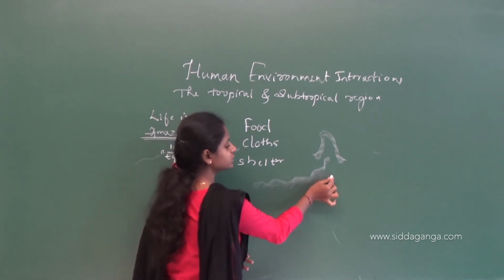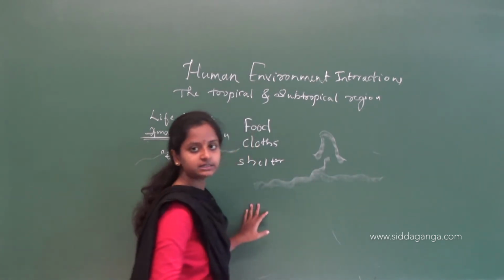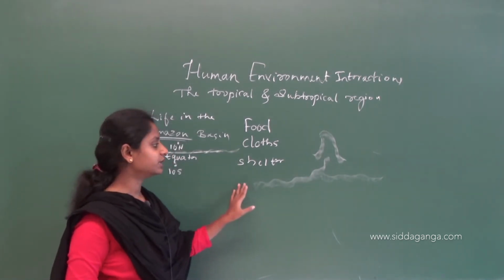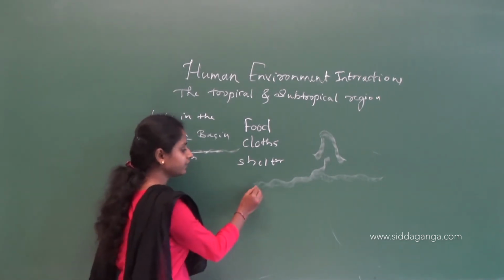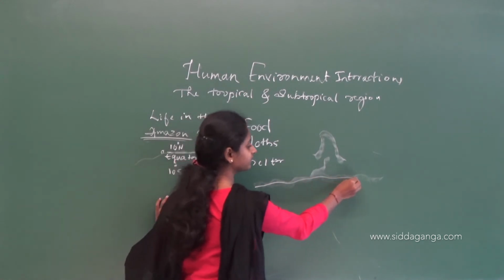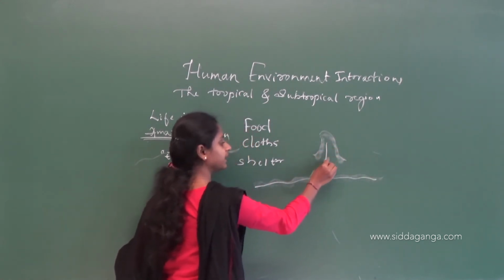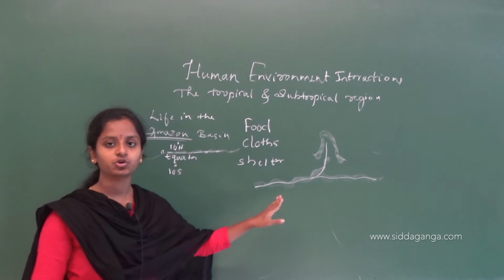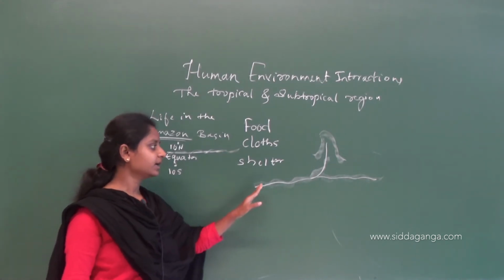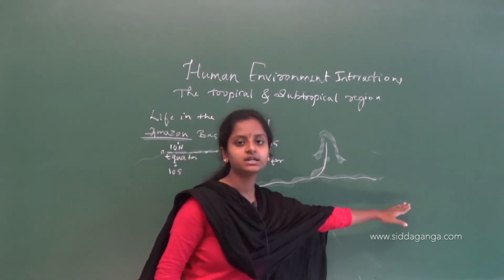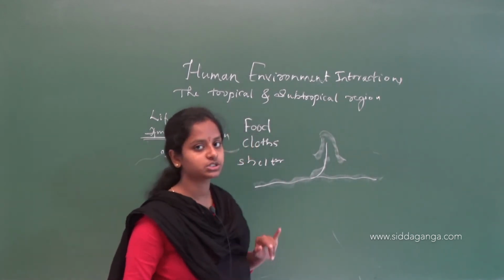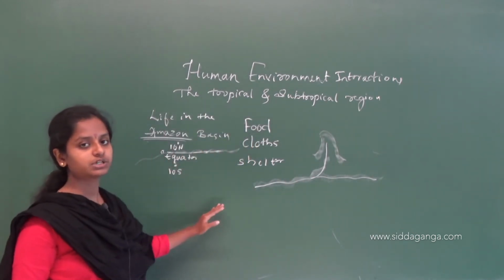Again, it flows to the east. Like this, the Amazon river is flowing in the equatorial region, starting from the mountains, flowing west and then east to reach the Atlantic Ocean. This is how the Amazon river.